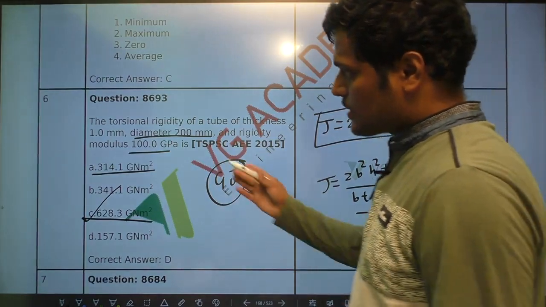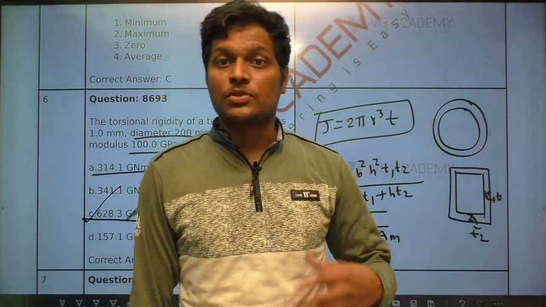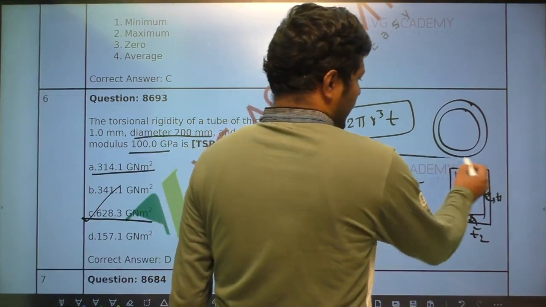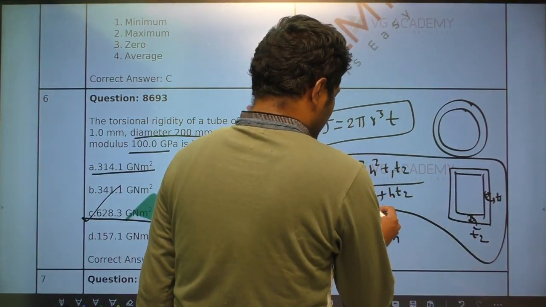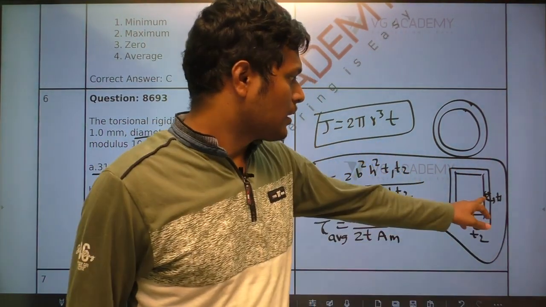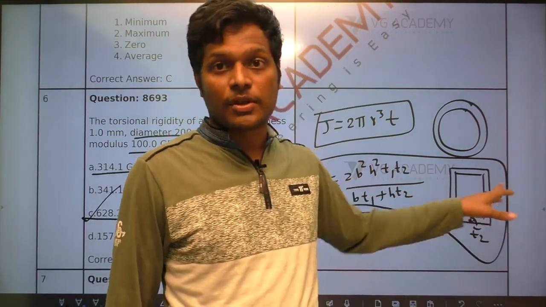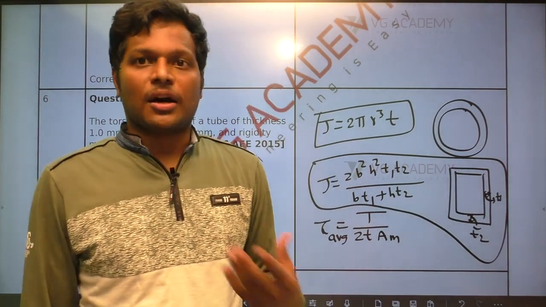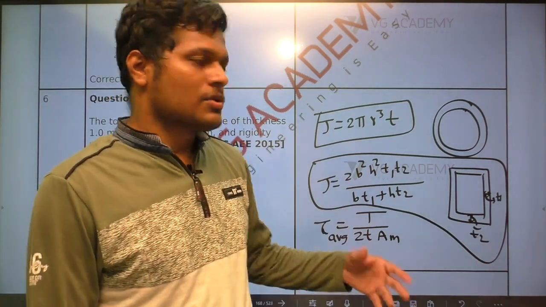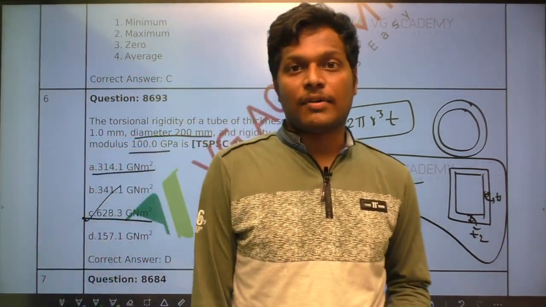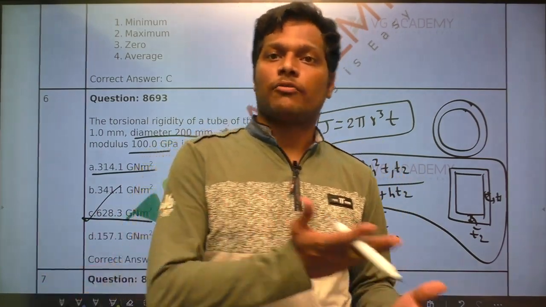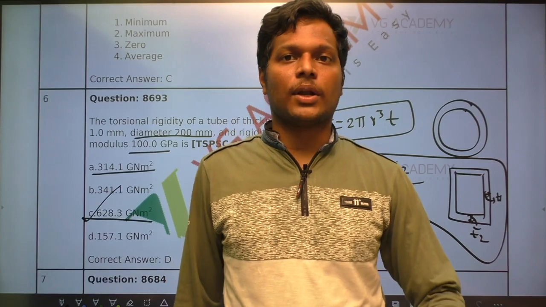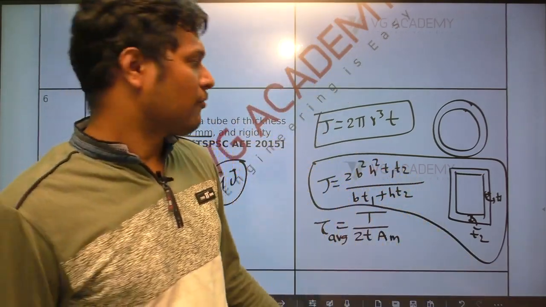Apart from this, as there is a question from thin walled section, in future if they ask for rectangle, just for safety, for rectangle if there is a variation in thickness along length and width also, then how do we find the torsional J value? Generally for rectangle how we find J value? We have to find Ixx, we have to find Iyy and add them, right? But here we should not do like that. For hollow section we have a different formula.